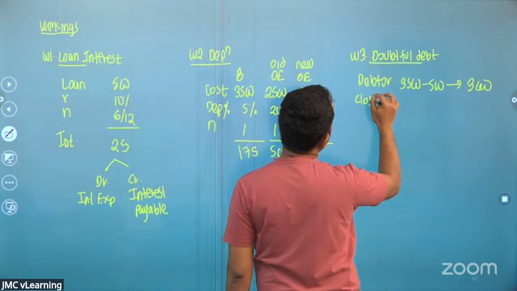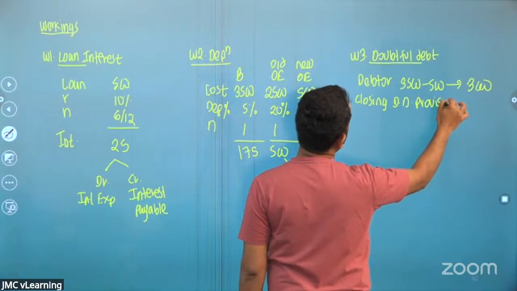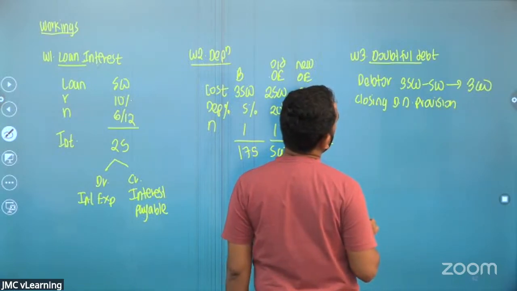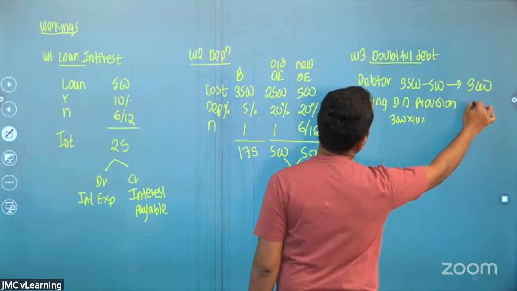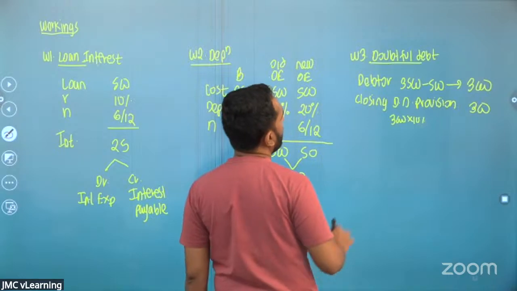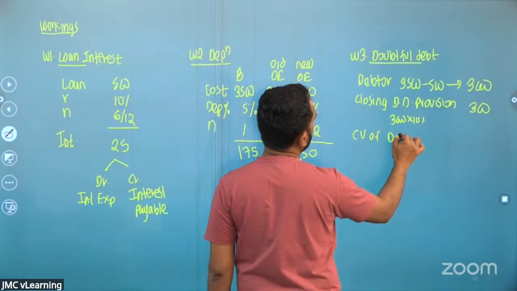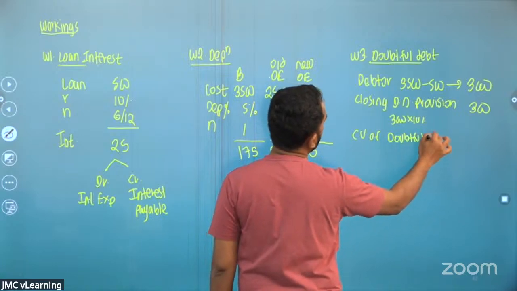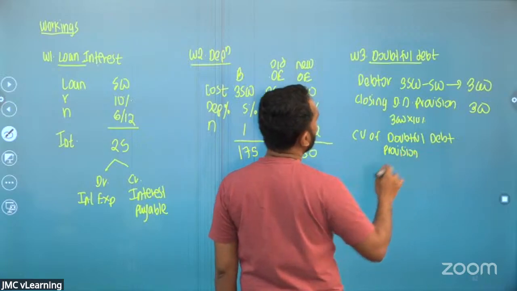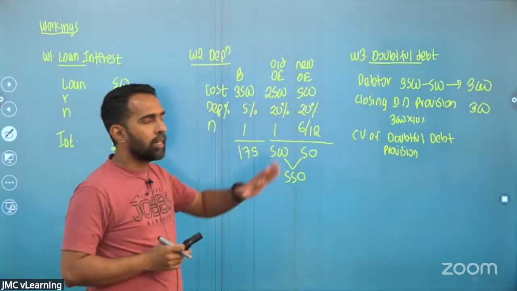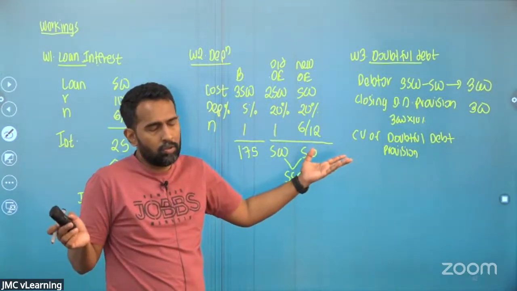Then the closing doubtful debt provision should be this 3,000 into 10%, 300. Now, I need a provision of 10%. Out of the 3,000 remaining debtors, we think 300 we are not going to receive.